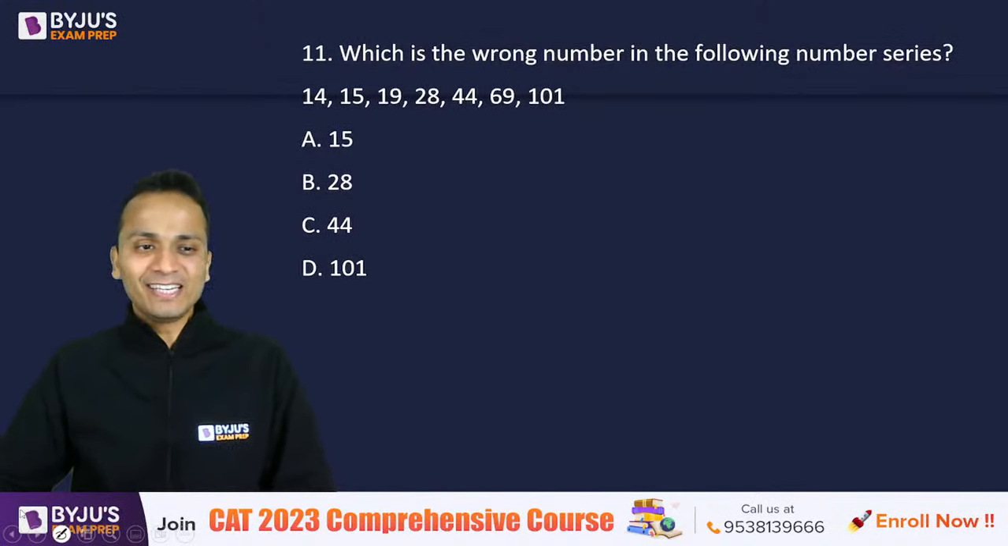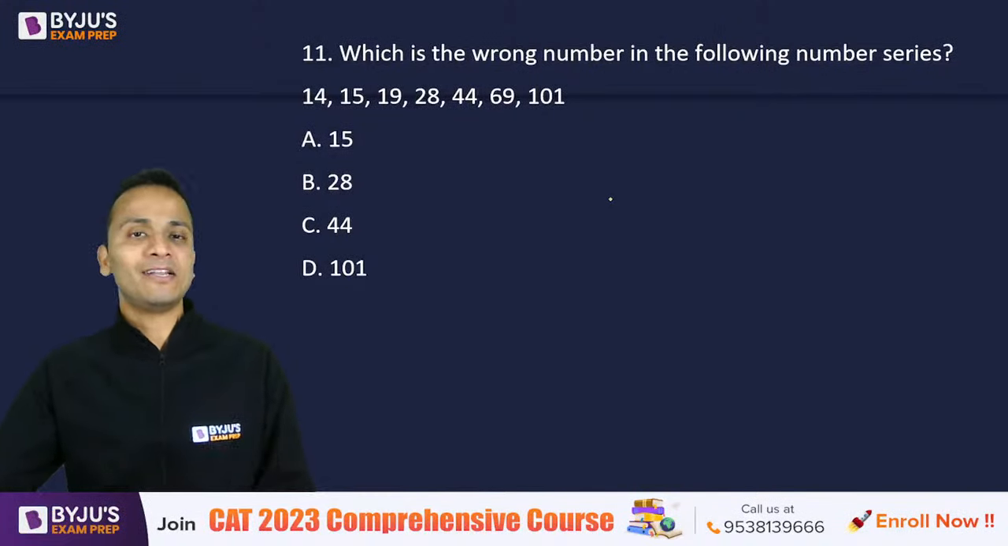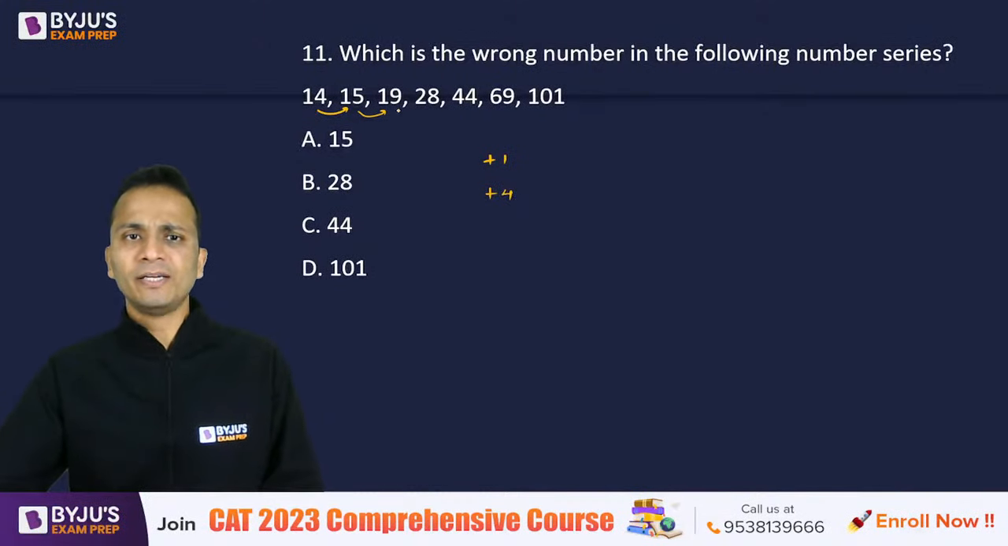Is it more difficult? No? Easy? Okay. So people have also given what should be the number instead of 101. Nice. So 14 plus 1 is 15. Then 15 plus 4 is 19. So far it seems to be going fine.